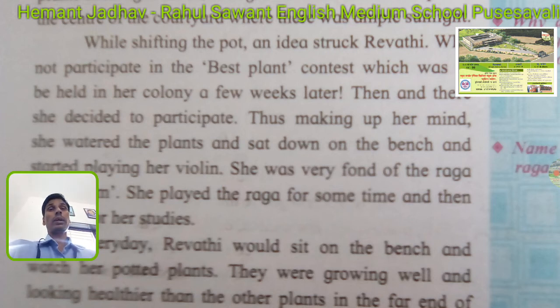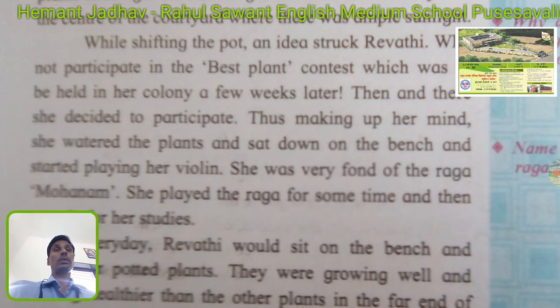Thus, making up her mind, she watered the plants and sat down on the bench and started playing her violin. She went inside her home, brought a little bit of water in the mug, watered that plant, and then sat down on that cement bench and started playing her violin because it was her hobby. She wanted to practice violin. She was a student of music.